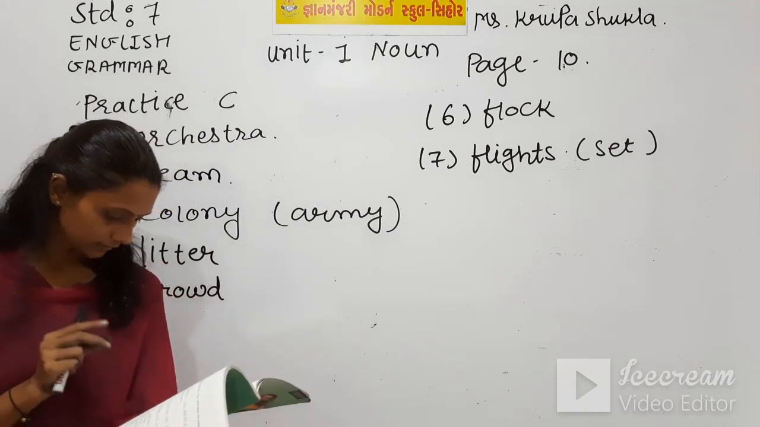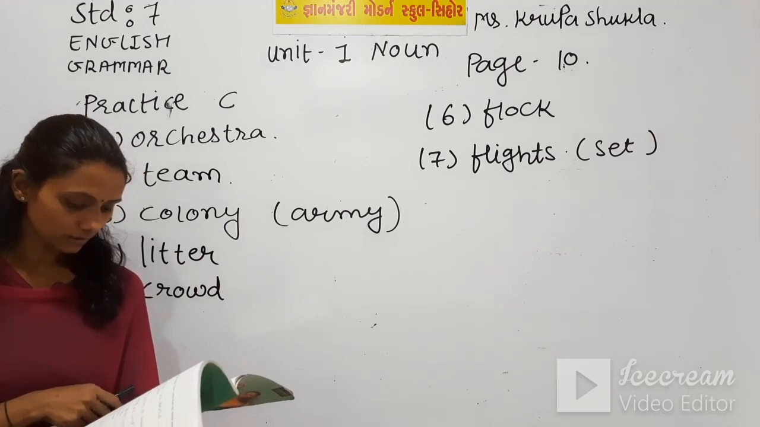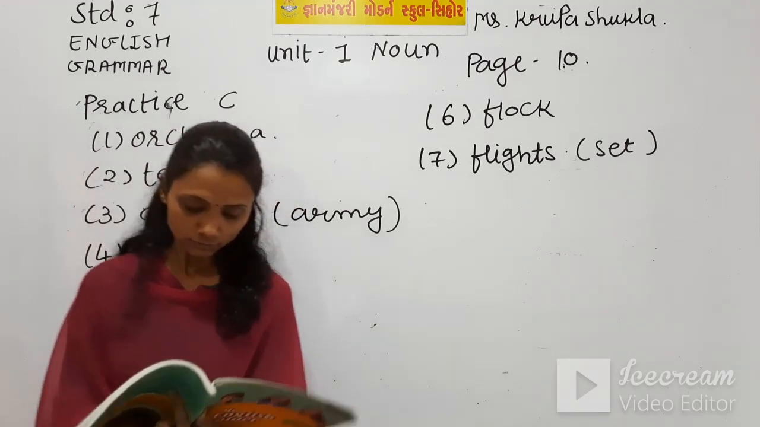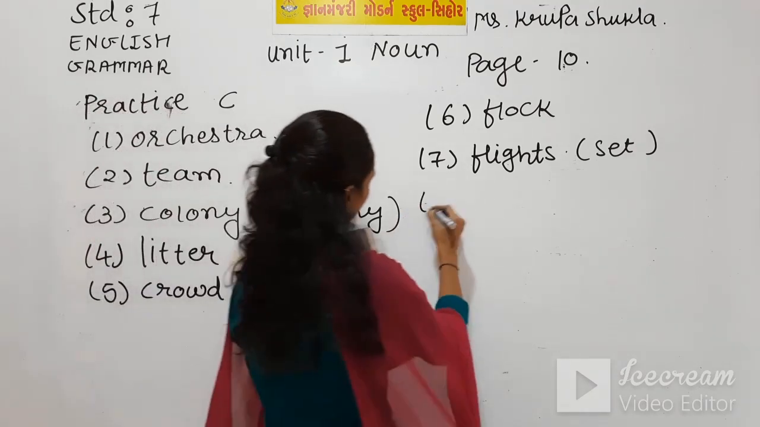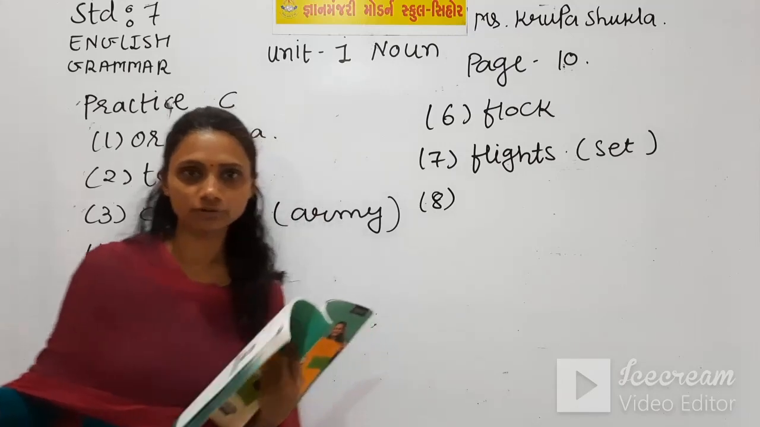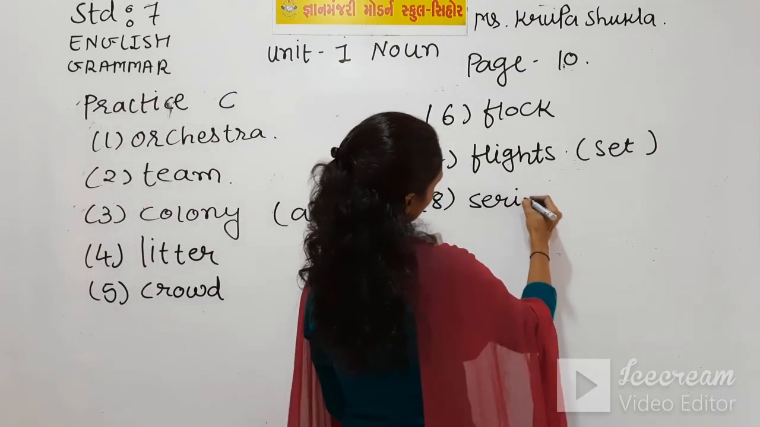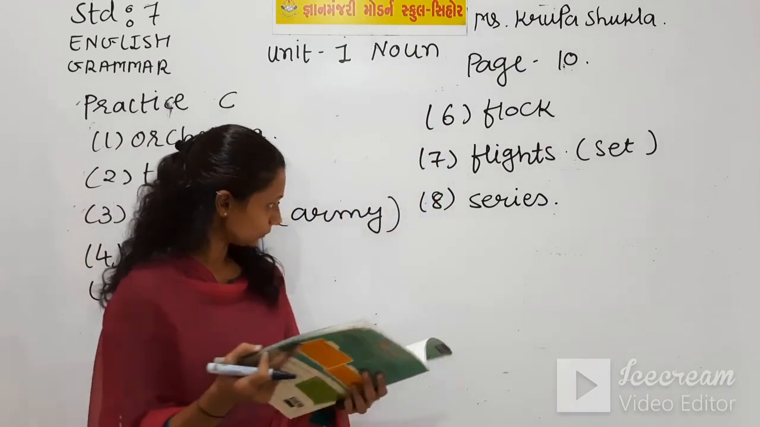Now number 8 is: Mira was unable to attend the concert due to a blank of unfortunate event. So here we are talking about that unfortunate event, and Mira has a list of unfortunate events. So we can use here series.